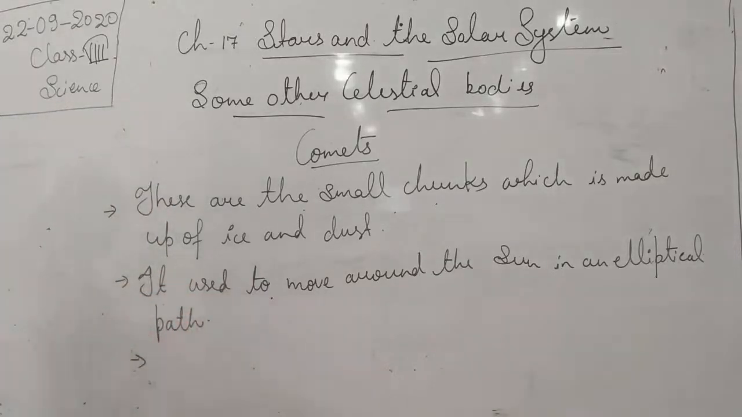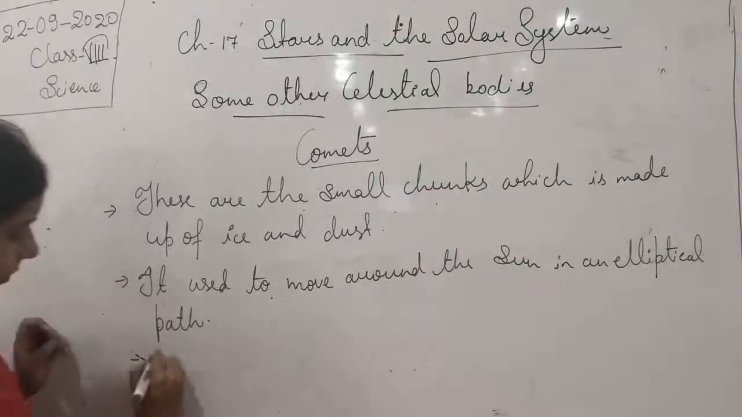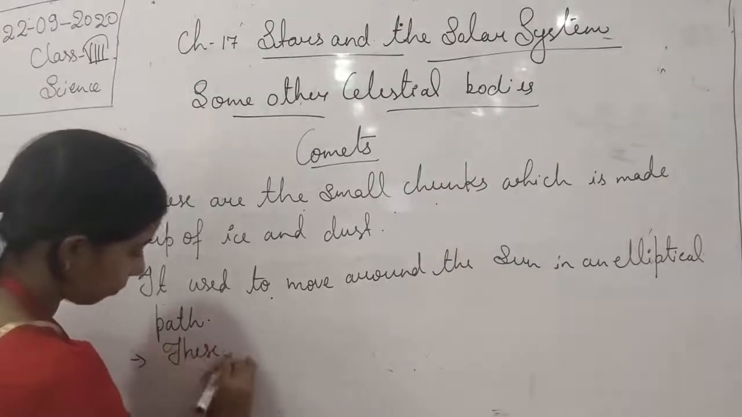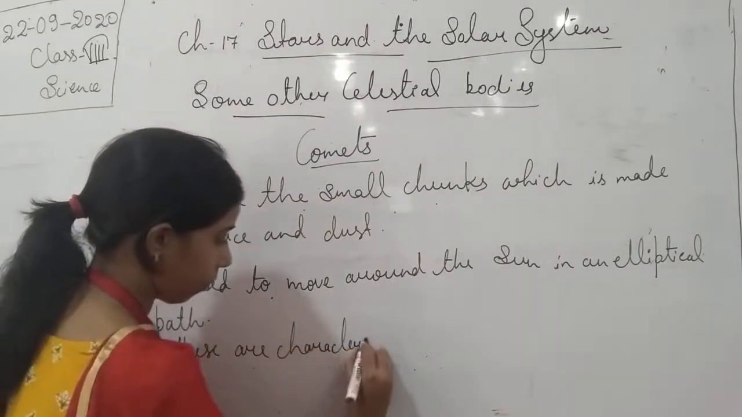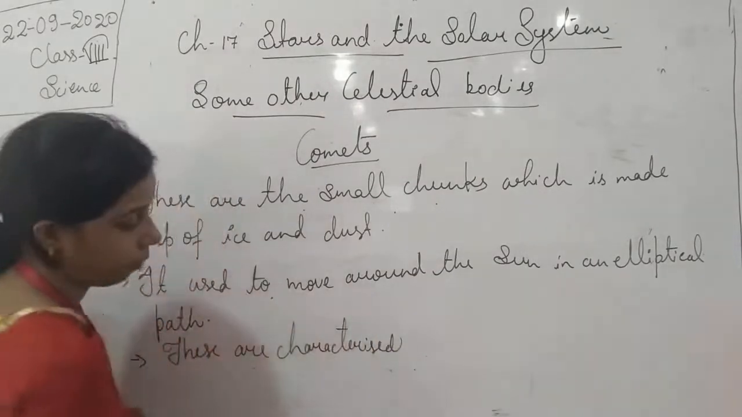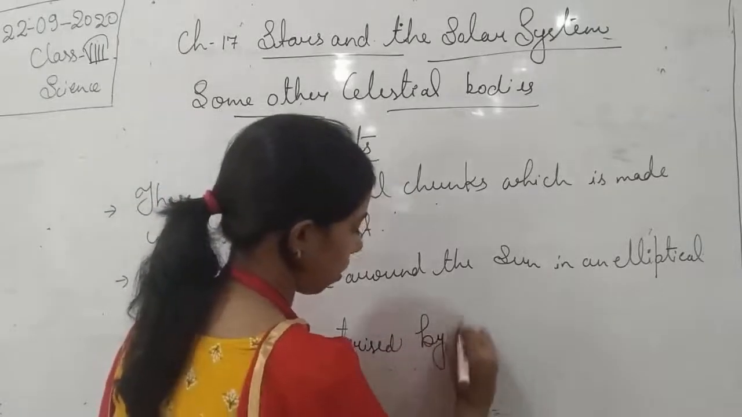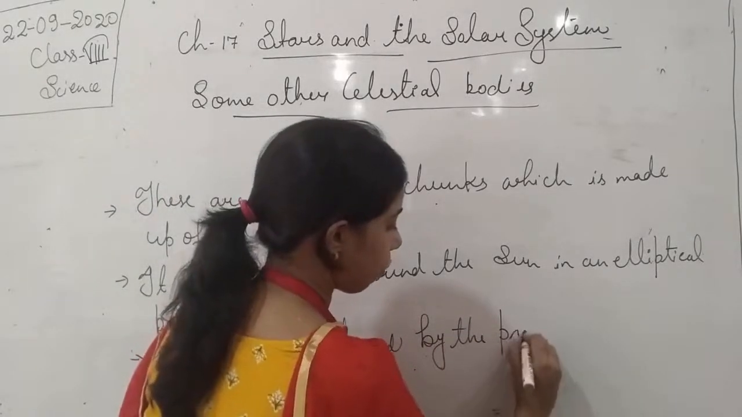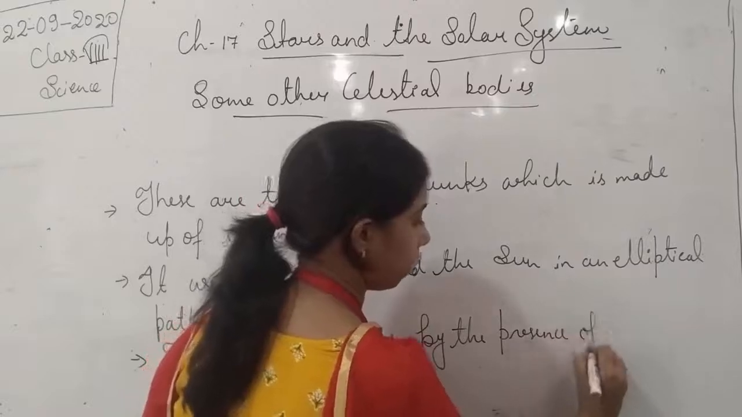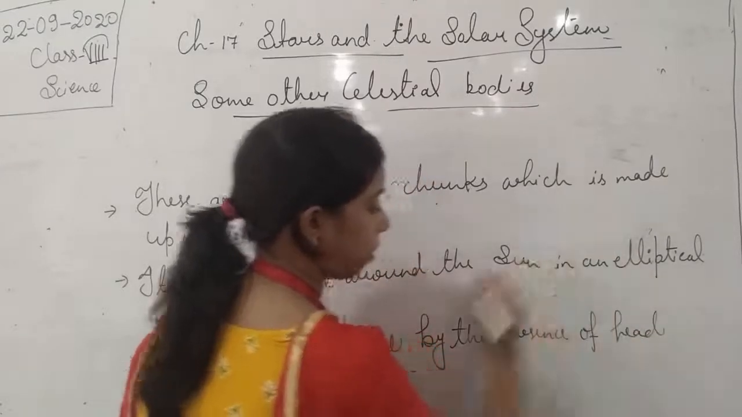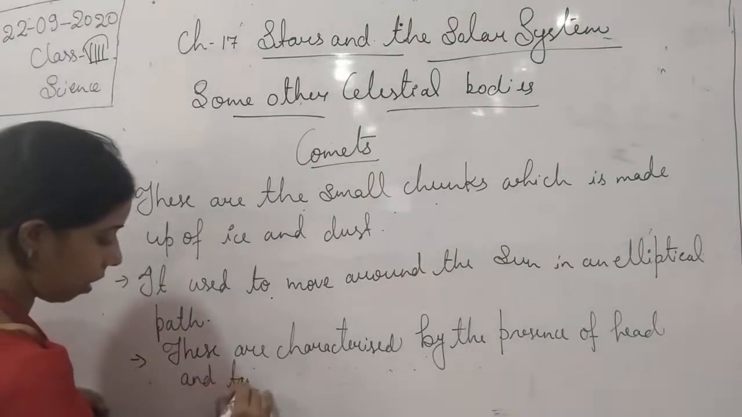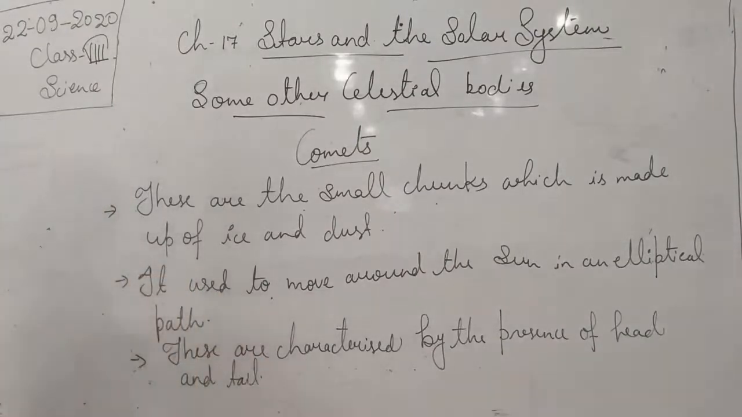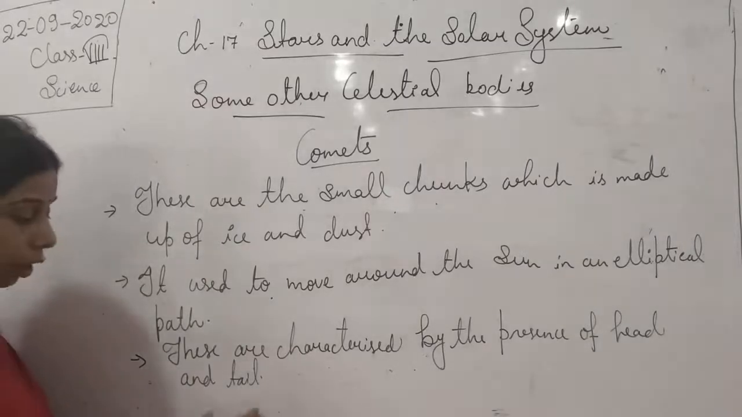So let us write it. These are characterized by the presence of a head and tail. Okay, presence of a head and tail. So a small head is there and a long tail is there.